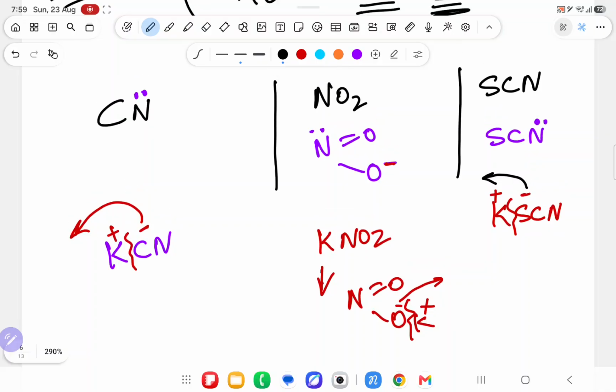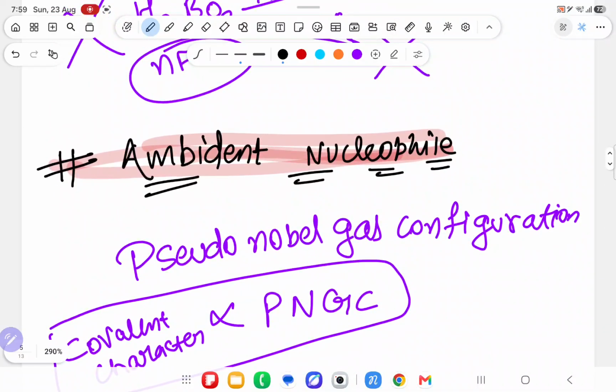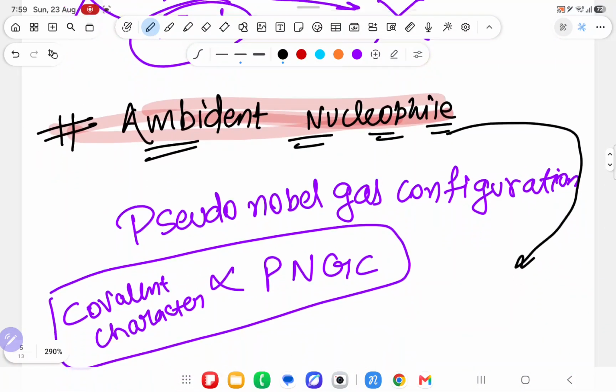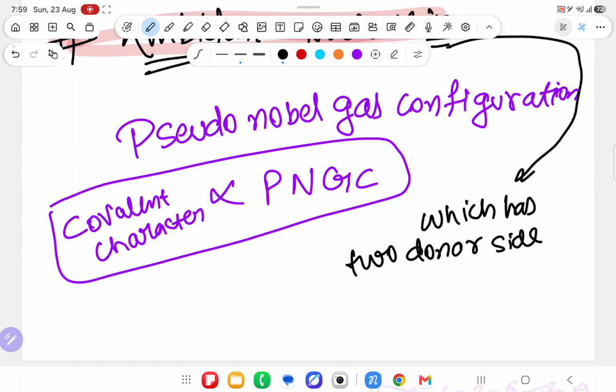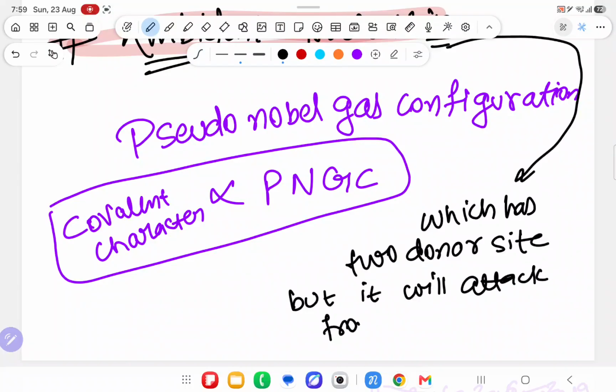Ambident nucleophiles are those nucleophiles which have 2 donor sites, but attack from only one site at a time. What do you mean by that?